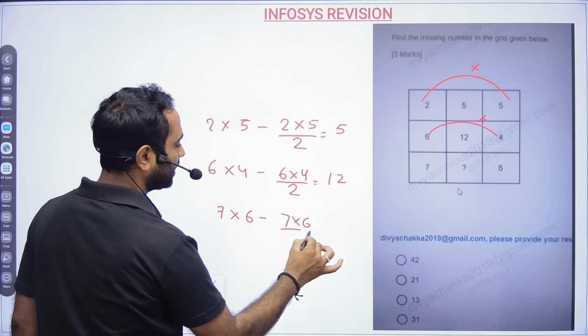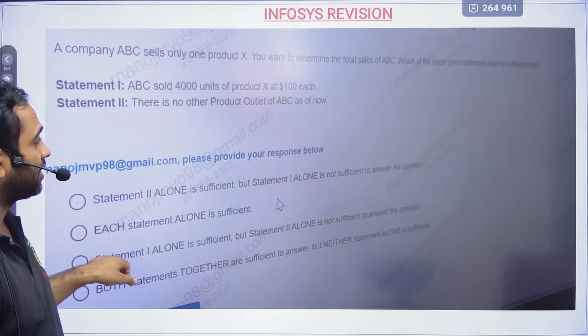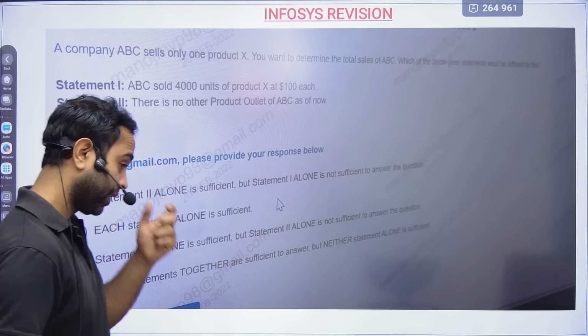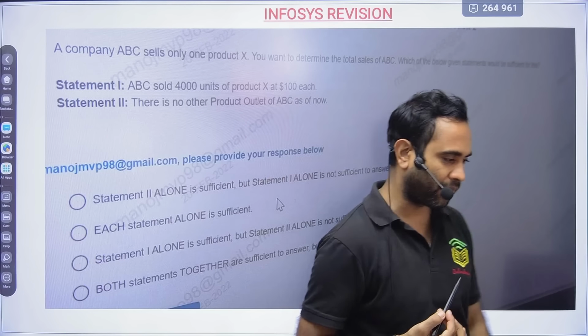Is there any option? Yes, option B. So option B will become the correct answer for this particular problem. So getting this logic of puzzles in the exam is very, very important. Okay. Data sufficiency is very, very important for the Infosys exam.